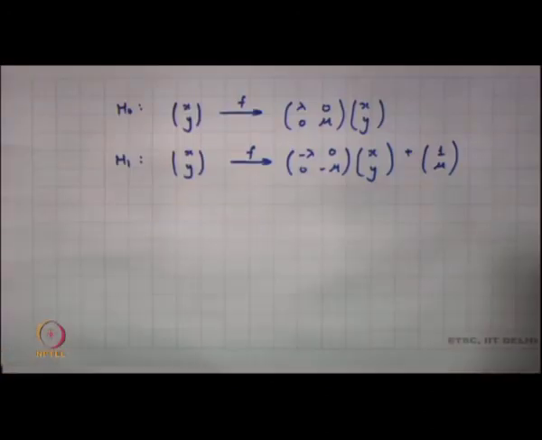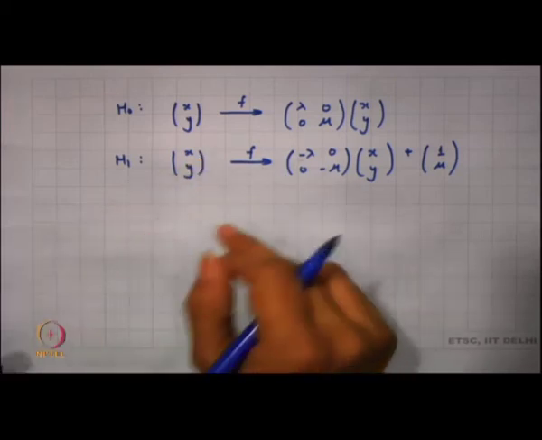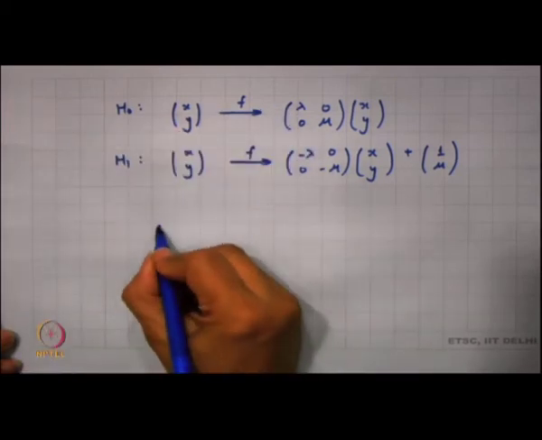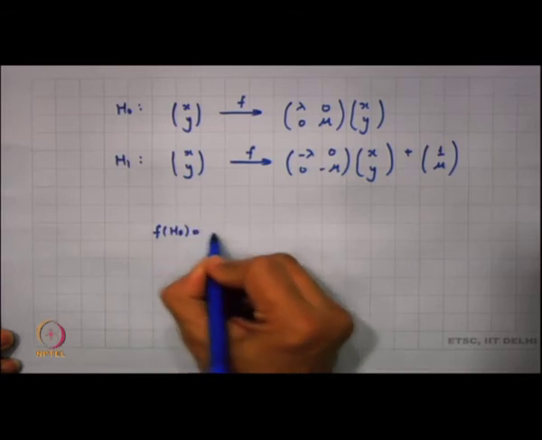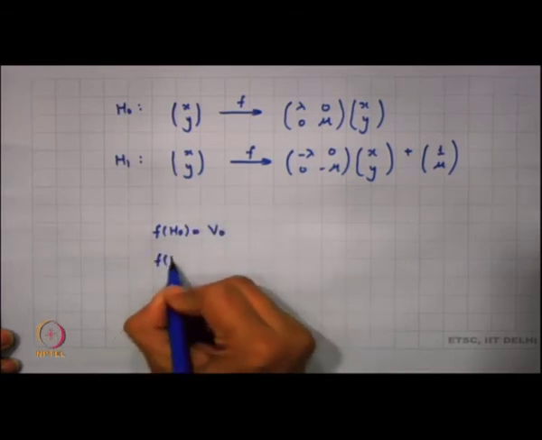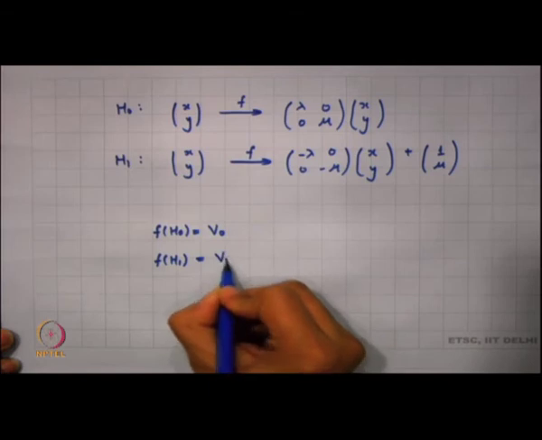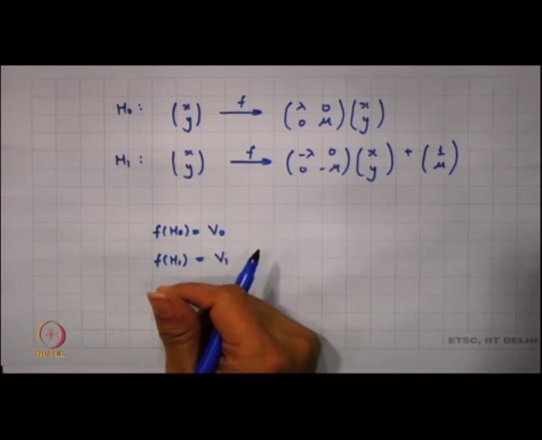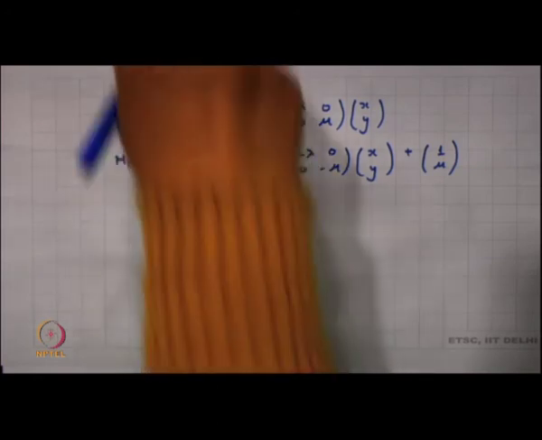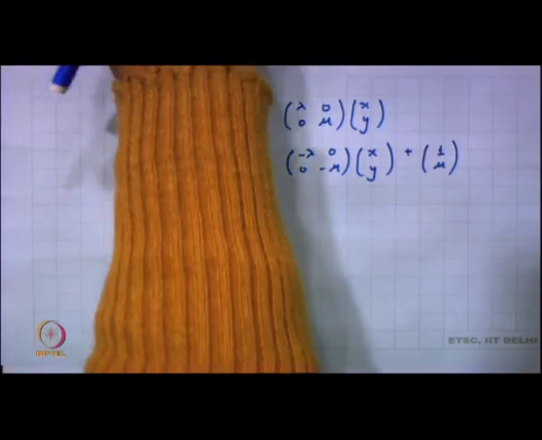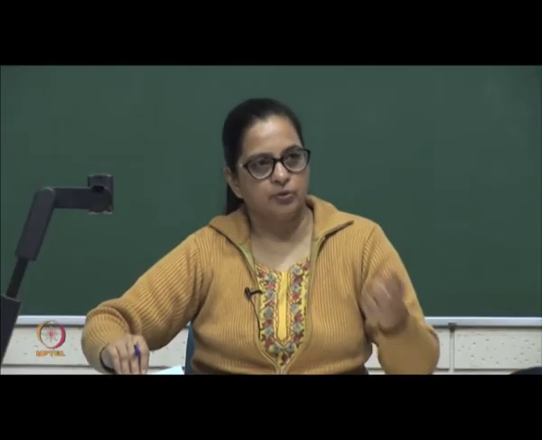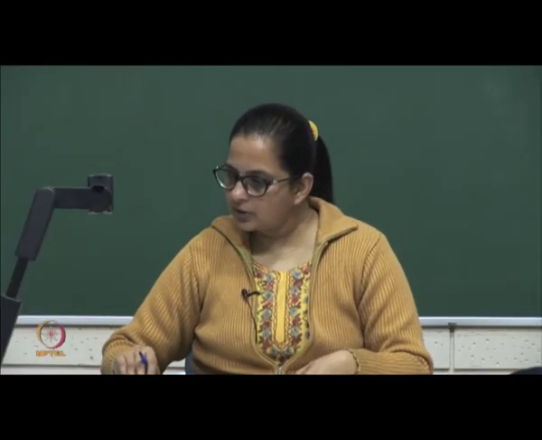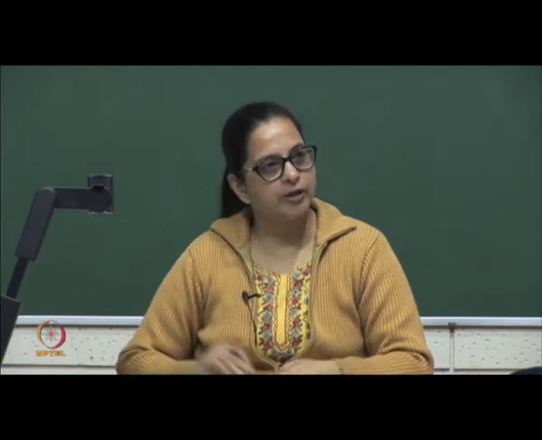So, we can finally define this map on H0 and H1, and we can easily see that f of H0 will be equal to V0 and f of H1 is equal to V1, where in V1 it is going like the increasing x. What you find is that the increasing y is being mapped onto the decreasing x. So, this is what is basically your figure here.